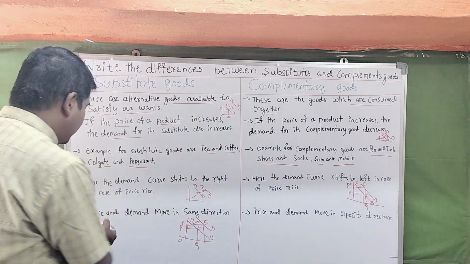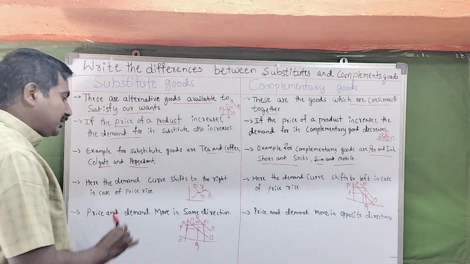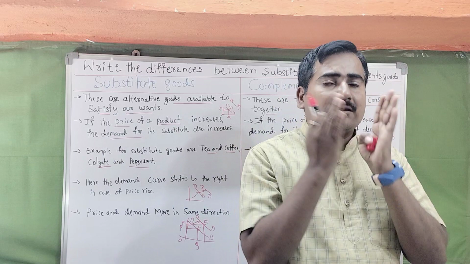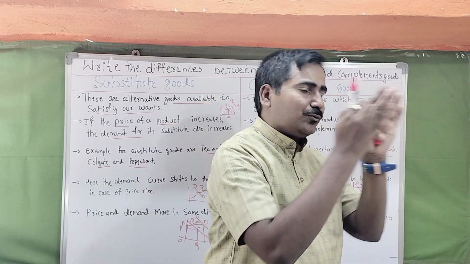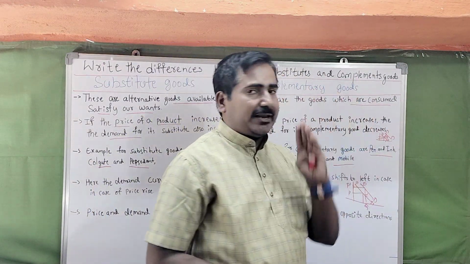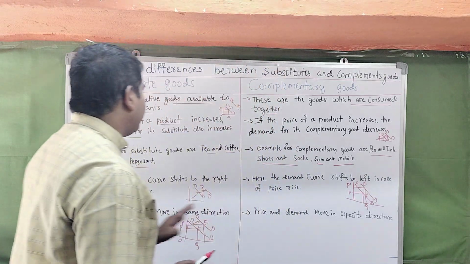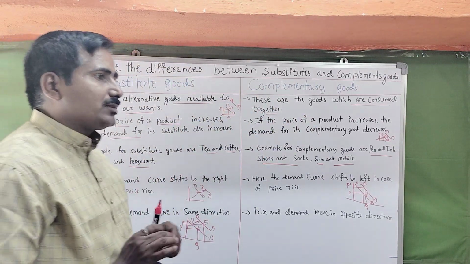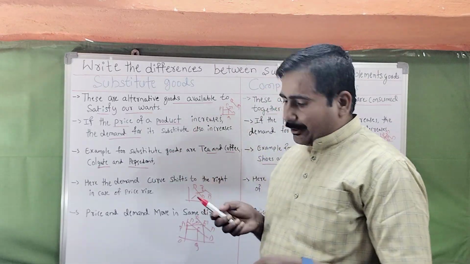Then the last point: price and demand move in the same direction. Price and demand also move in the same direction, so at a time it will not be constant. They are going in a positive flow. Then on the complement side, price and demand move in the opposite directions. So this is the relationship between substitute goods and complement goods. This is the concept of this content. Okay, thank you dear students.